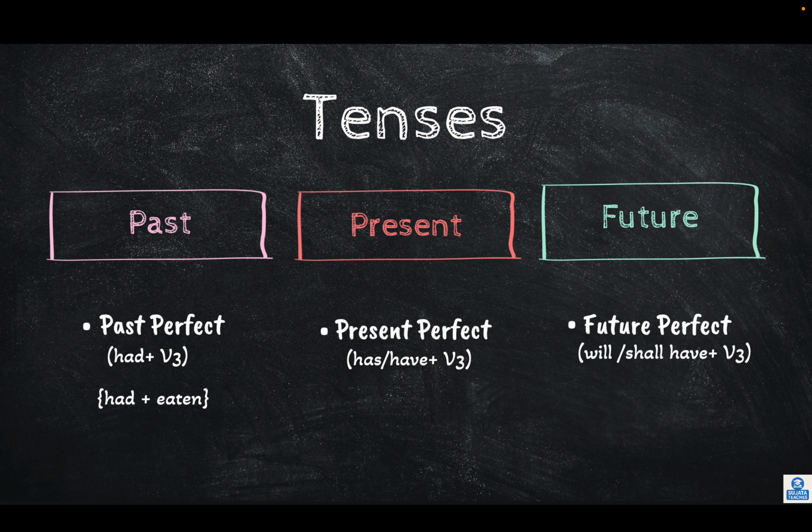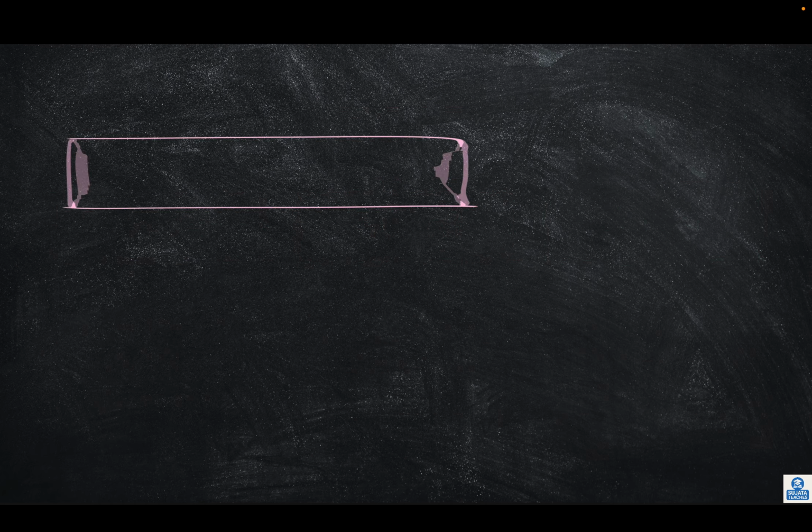For past perfect, had plus V3, meaning the verb's third form, like eat will become eaten here. Present perfect has or have plus V3. Now you must be wondering what is V3? V3 is the verb's third form. I'll put the link in the description box for irregular verbs and when to use has or have. Even that YouTube short is available on the channel. Please have a look. For future perfect, will or shall plus have plus eaten.